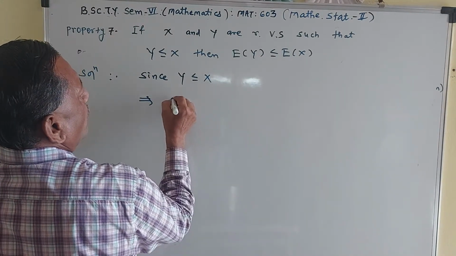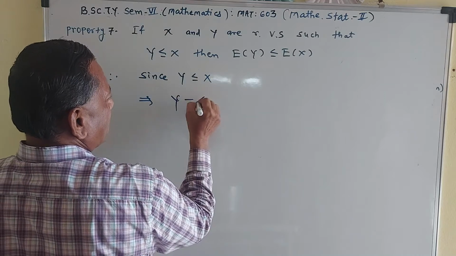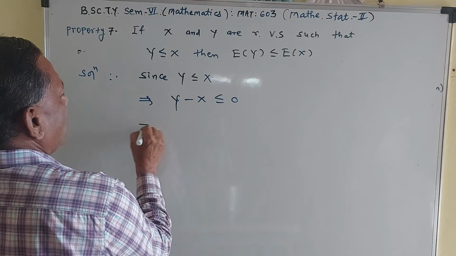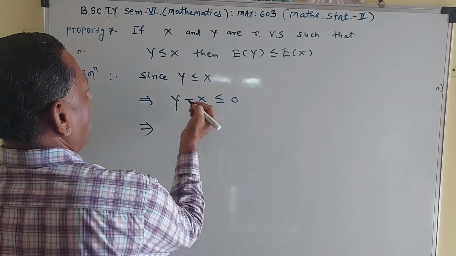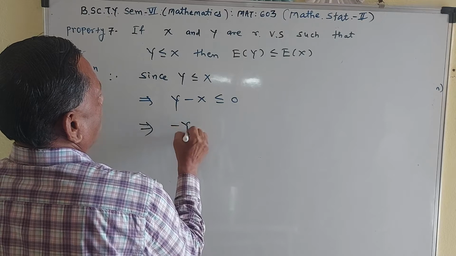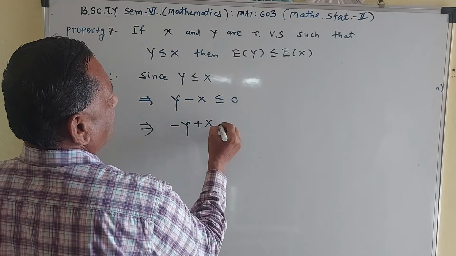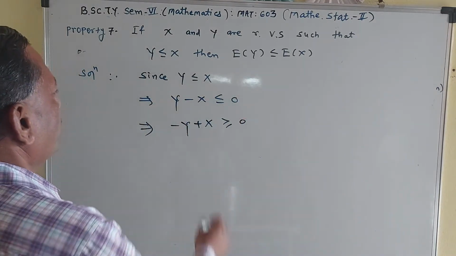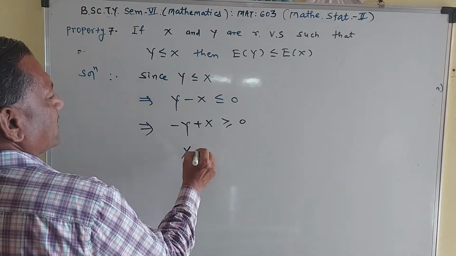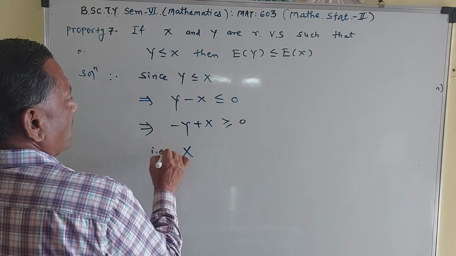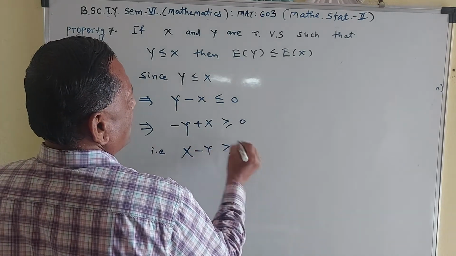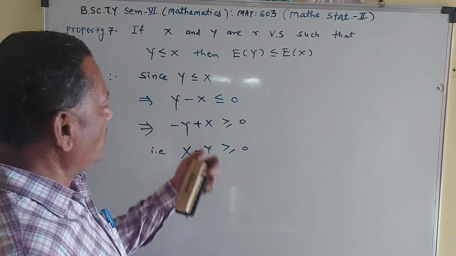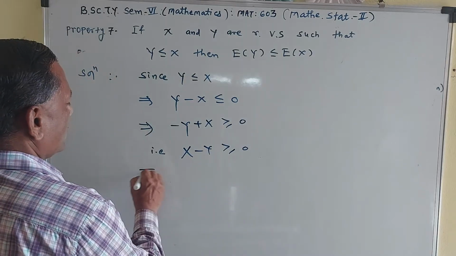This can be written as y minus x is less than or equal to 0, or if you change the signs, x minus y is greater than or equal to 0. And in the previous property you have seen, if x is greater than or equal to 0, then expectation is also greater than or equal to 0.